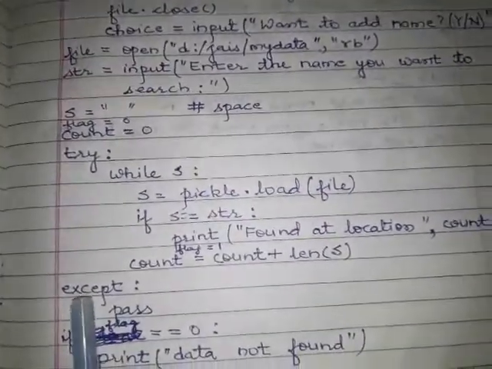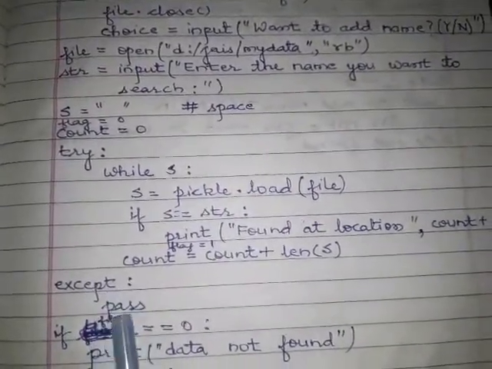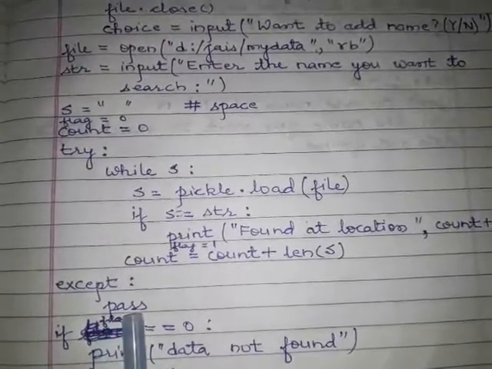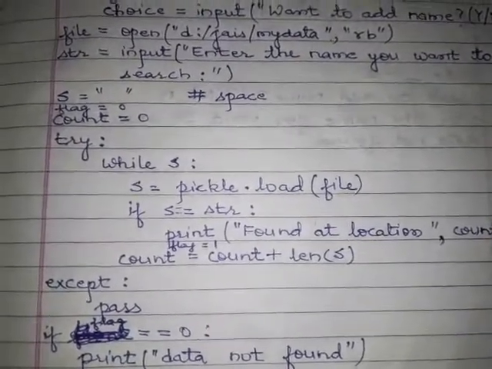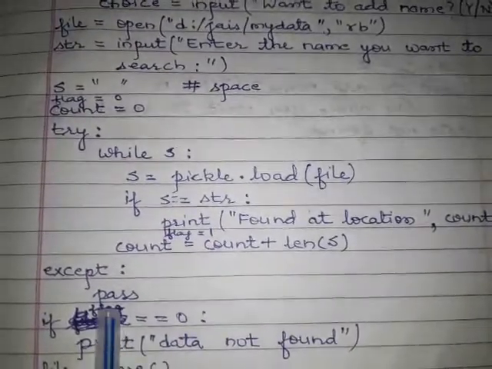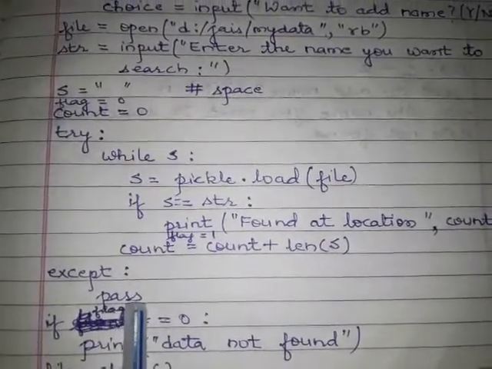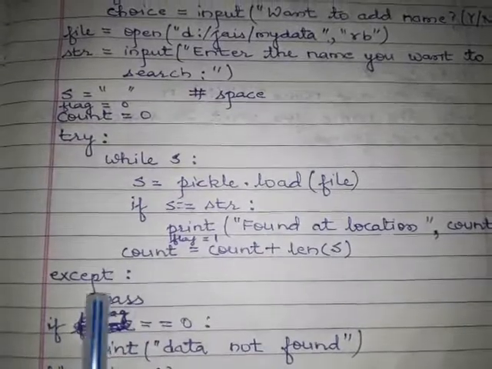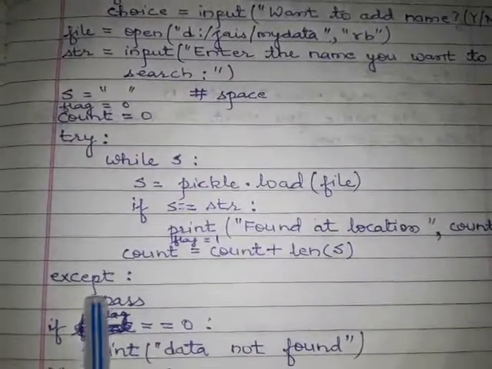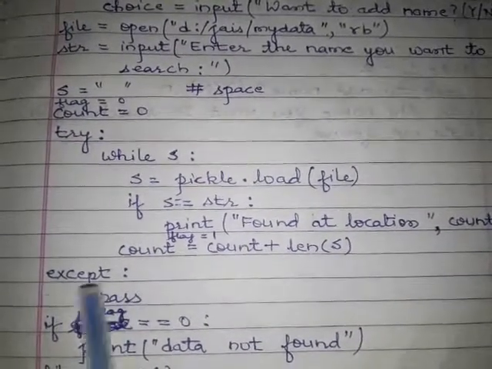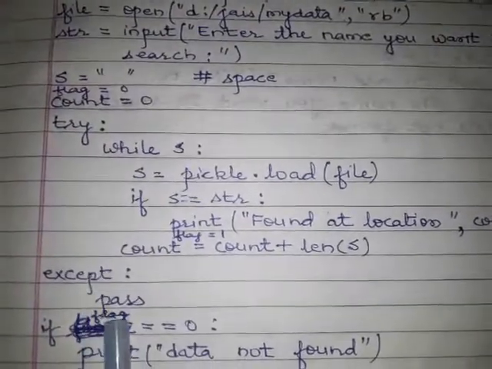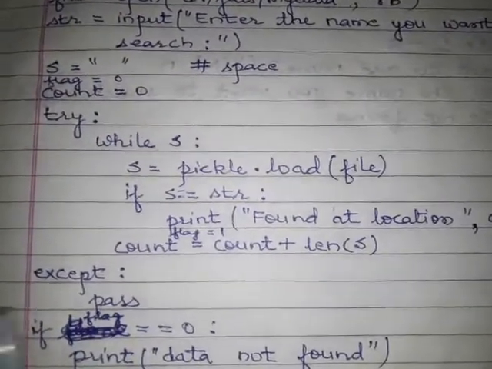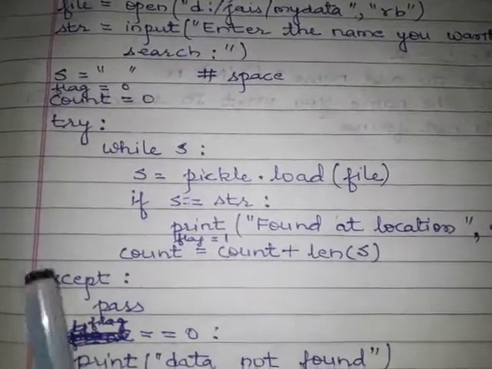This except part is over here. I write a pass. A pass is a statement which is not executed. In 11th class I already taught you this. A pass is that statement which does not execute, it simply moves to the next line. It means the pass will not print any value on the output. So if any exception occurs, there is nothing to be shown on the screen.